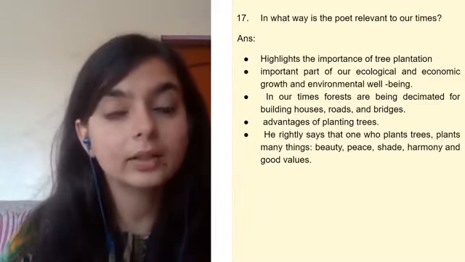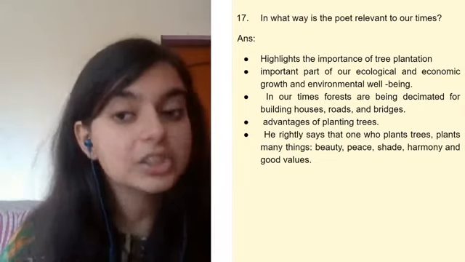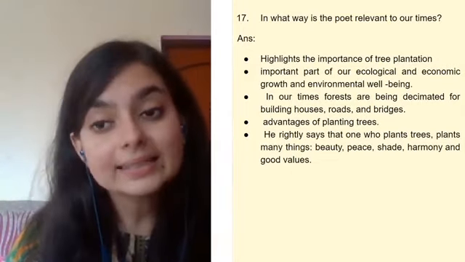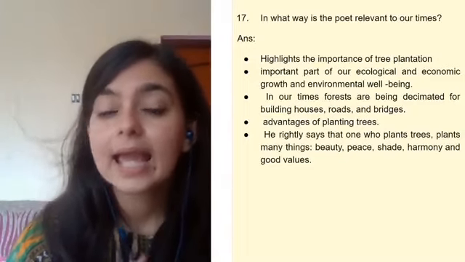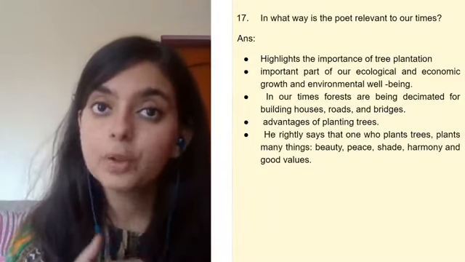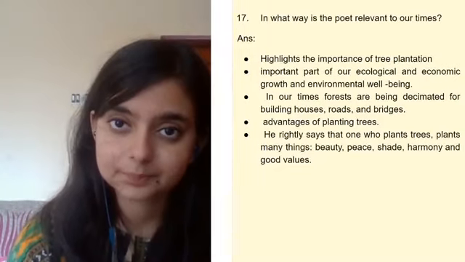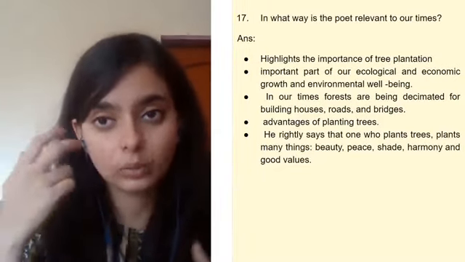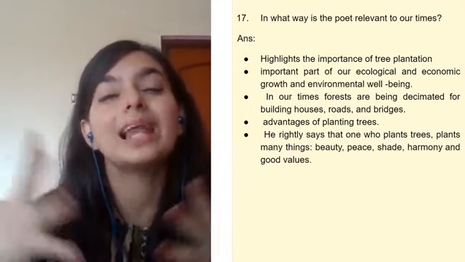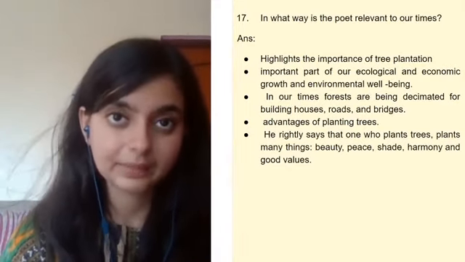So the poet talks about the advantages of planting trees. And he says that one who plants trees plants many things: beauty, peace, shade, harmony, and good values. So that is how the poem is relevant to our times.